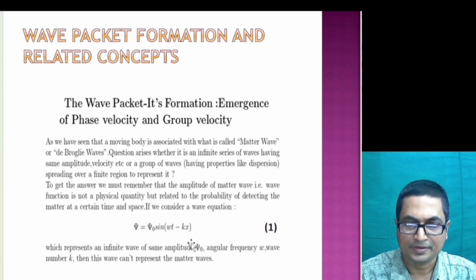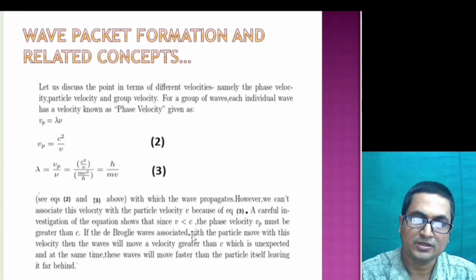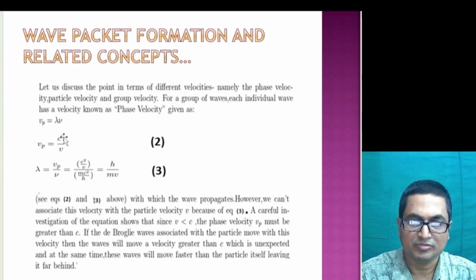This velocity can be called the phase velocity, and it is given by Vp equal to lambda nu as usual. And as we have already found, Vp is equal to c squared by v, the relation between material particle velocity and phase velocity, and also the de Broglie relation, lambda equal to h by mv.